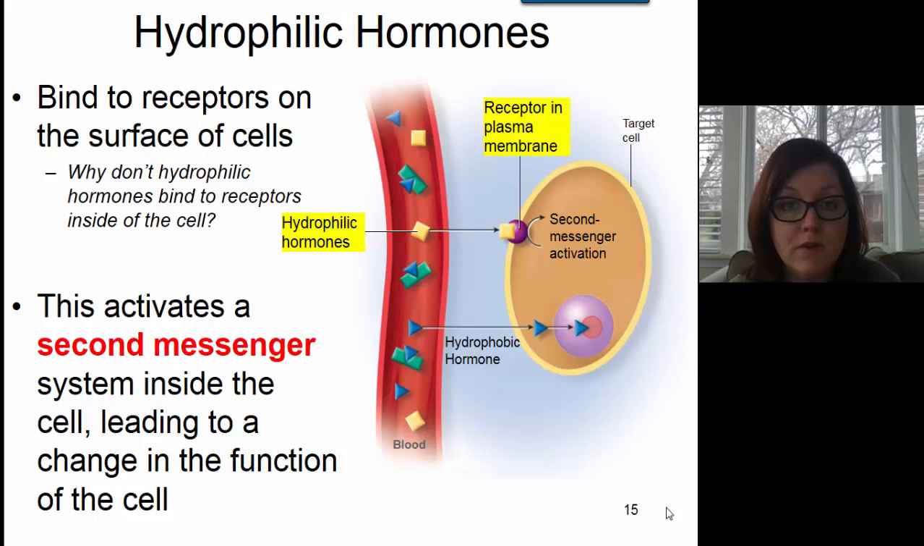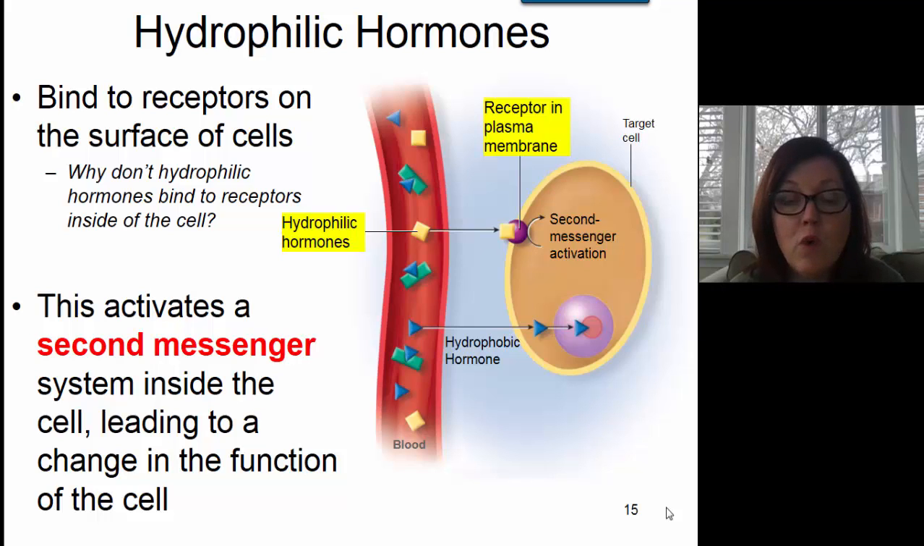Hydrophilic hormones are a little bit different. Like the hydrophobic hormones, the hydrophilic hormones do travel through the bloodstream, but they do not need to attach to a transporter protein because they are hydrophilic and they get along just fine with the water in the bloodstream. The hydrophilic hormones do not typically enter their target cell, and this is because the hydrophilic hormones cannot cross the cell membrane via simple diffusion.